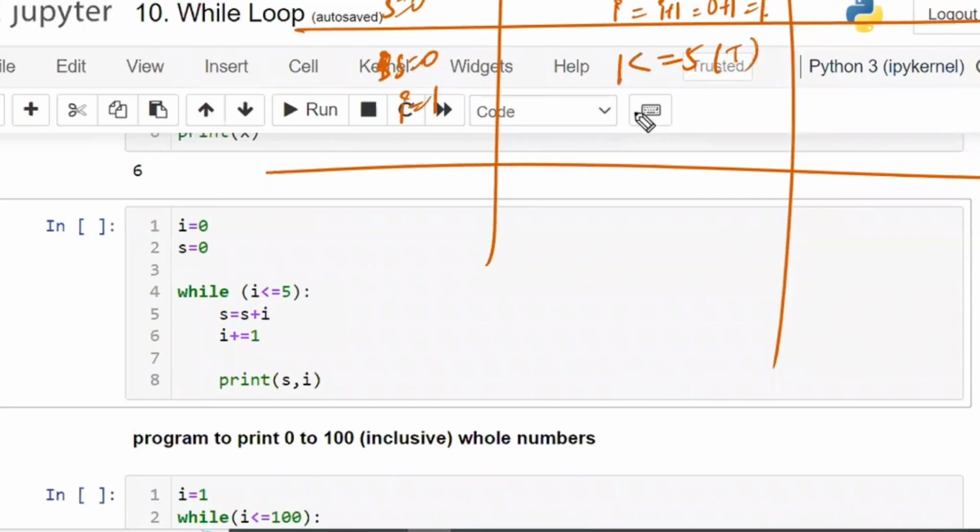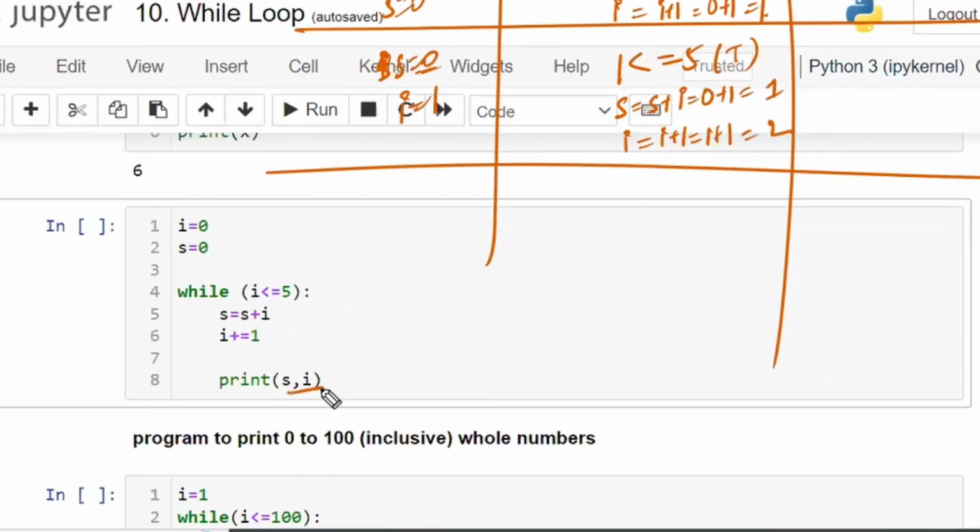True. True means execute the while block. What is there in the while block? S is equal to S plus I. What is the last value of S? 0. What is the last value of I? 1. So the total is 1. Now I is equal to I plus 1, that is the last value of I, 1 plus 1, which is 2.